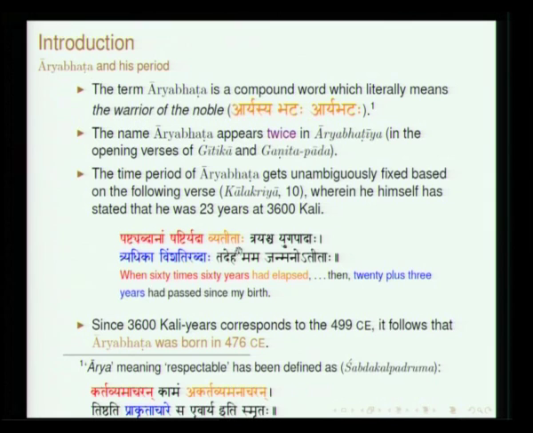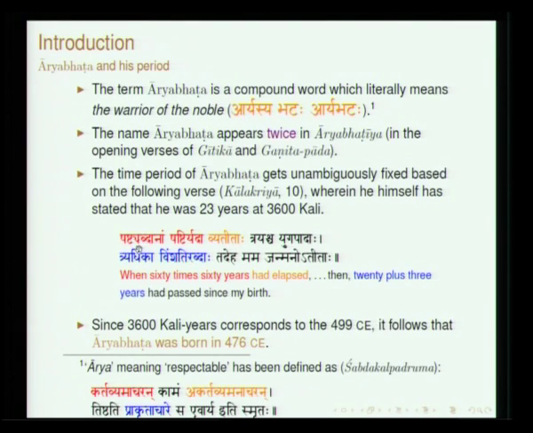The time of Aryabhata is also pretty clear to us, there is no ambiguity, because there is a verse in the 3rd section, Kalakriya Pada. The verse goes like this: Sashtyabdanam Shashtir Yada Vyatitaha Trayascha Yugapadaha Tridhika Vimshati Rabdaha Tadeha Mama Janmano Titaha. Tridhika Vimshatihi: Tri is 3, Vimshati is 20, so Tridhika Vimshati is 23. Aryabhata says I was 23 years old at a certain point of time, and that is mentioned in the first part of the shloka.